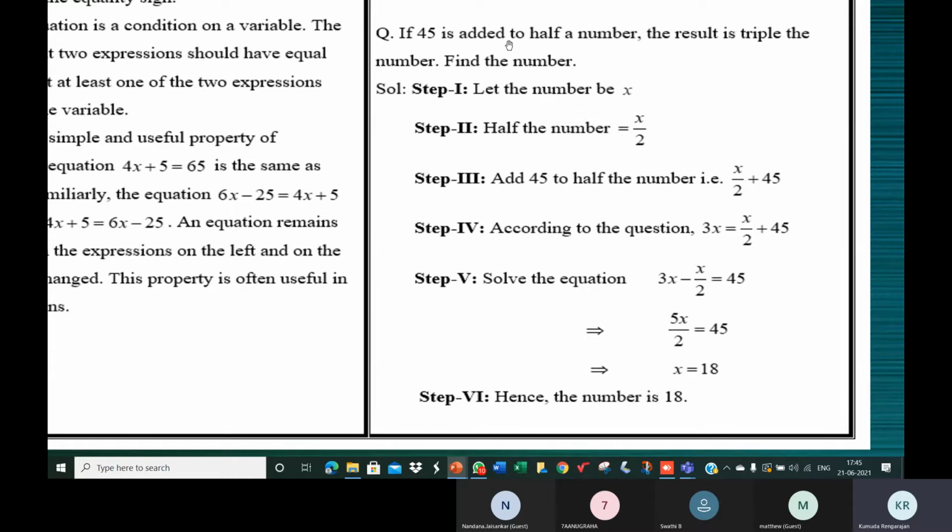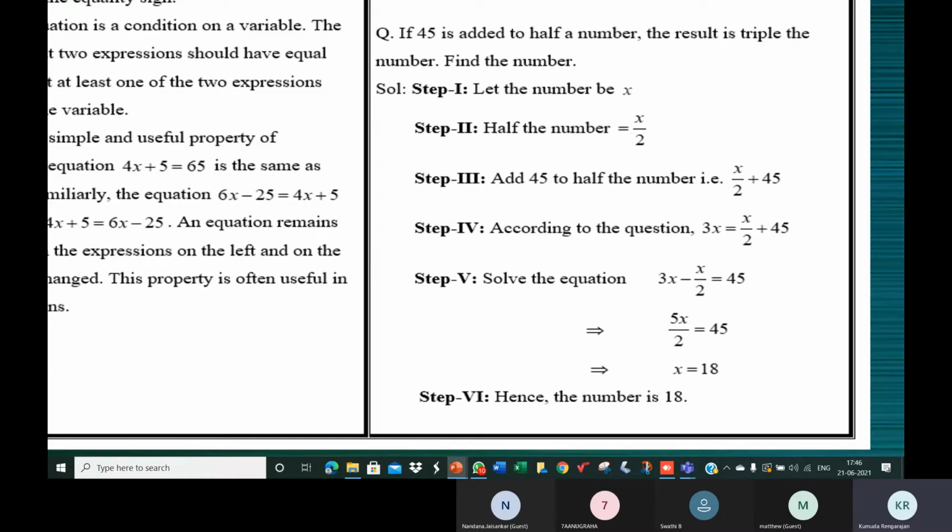If 45 is added to half a number, the result is, meaning equal to, triple the number. Triple meaning 3 times the number, that is 3 into x. Times means into in mathematics. 3 times a number, 3x.